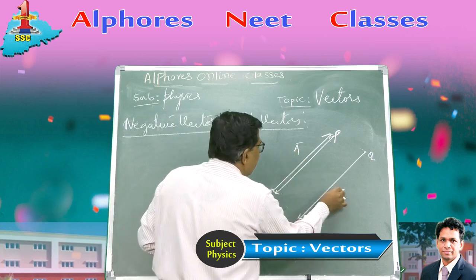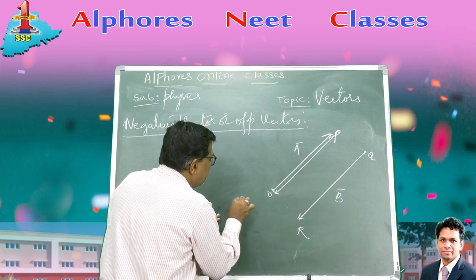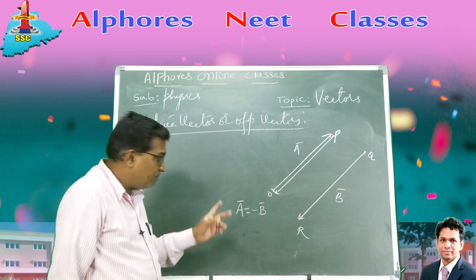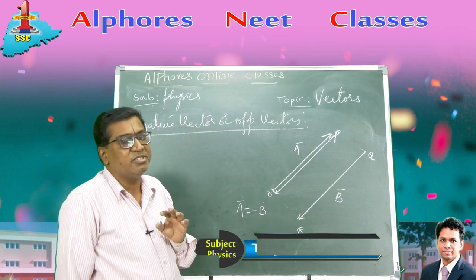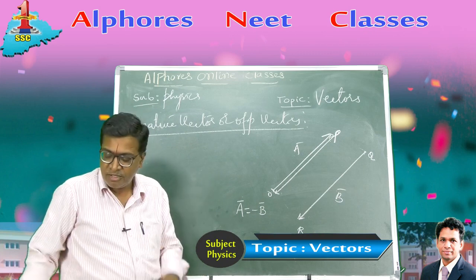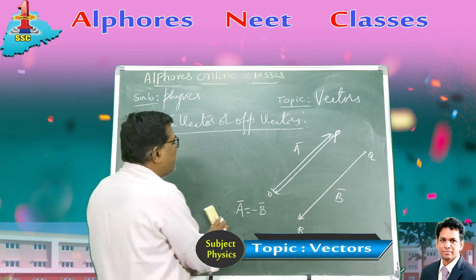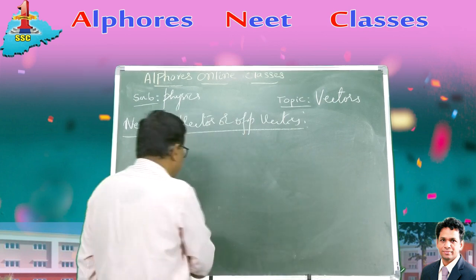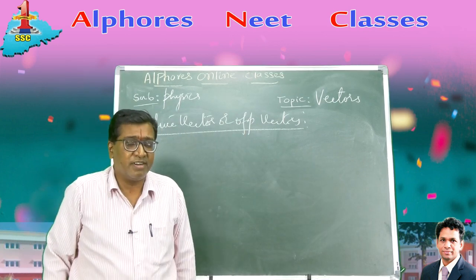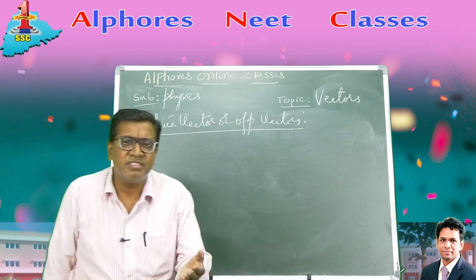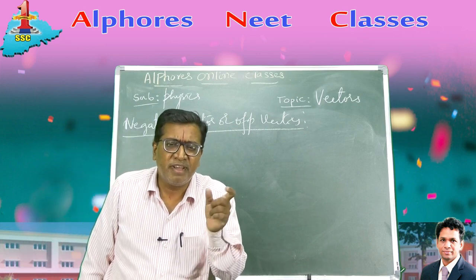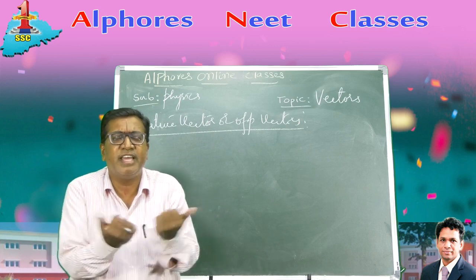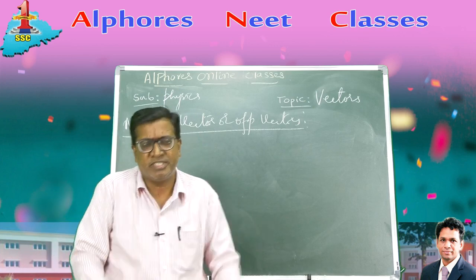Suppose this is A bar and B bar, they can be represented like this: A bar is minus of B bar. Opposite vectors, negative vectors, right? So how do you express this in vector notation? Well, what is the example for it? The example for equal and opposite vectors is Newton's third law. We know for every action there is an equal and opposite reaction. Action and reaction both are forces, equal and opposite, both magnitude same but opposite direction.